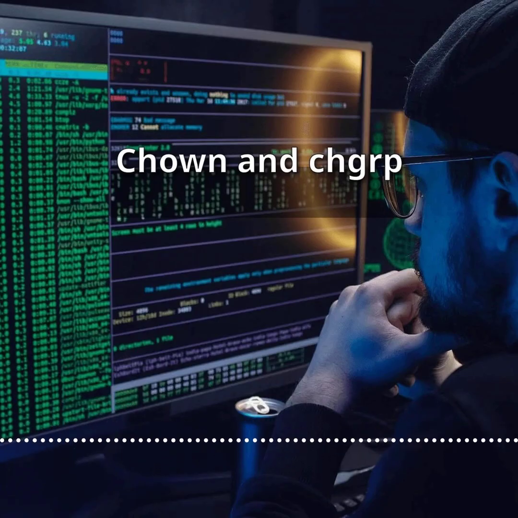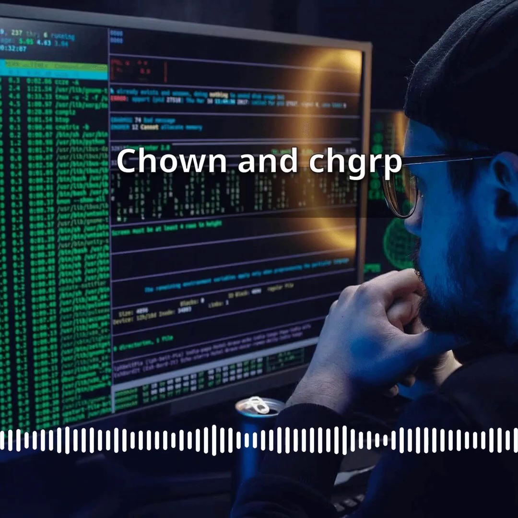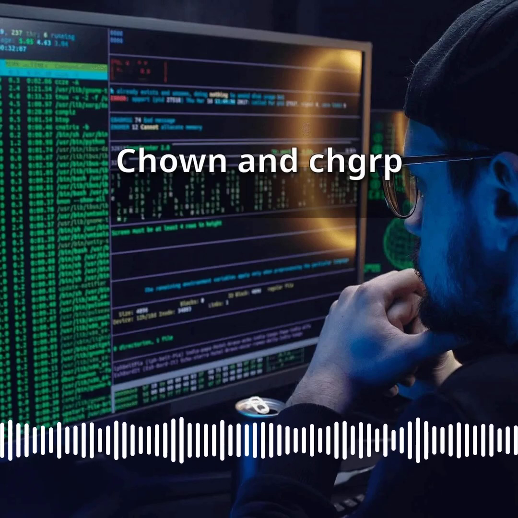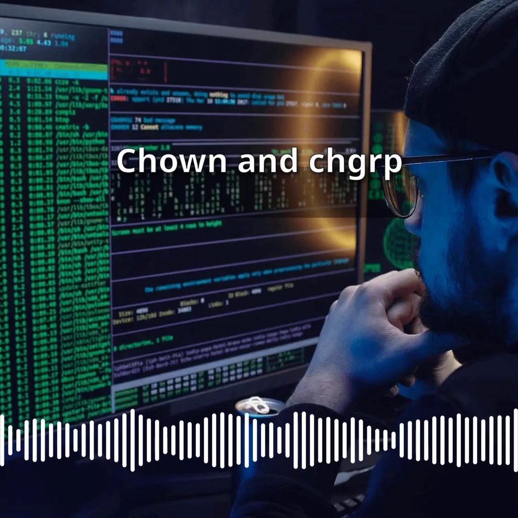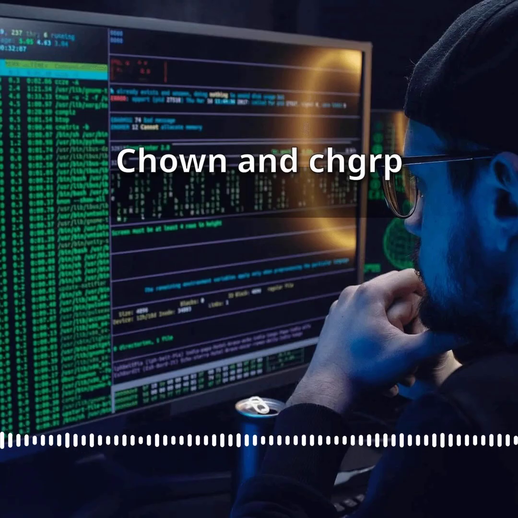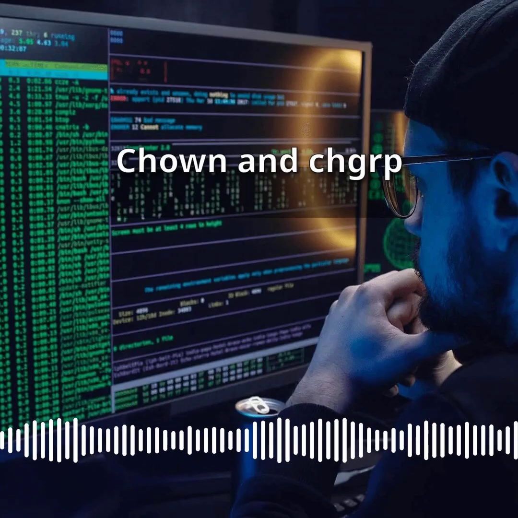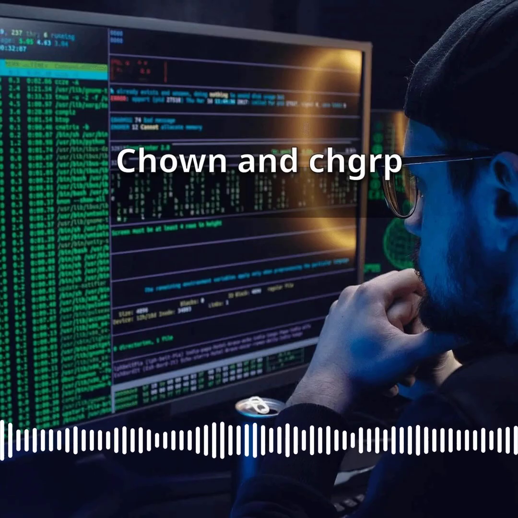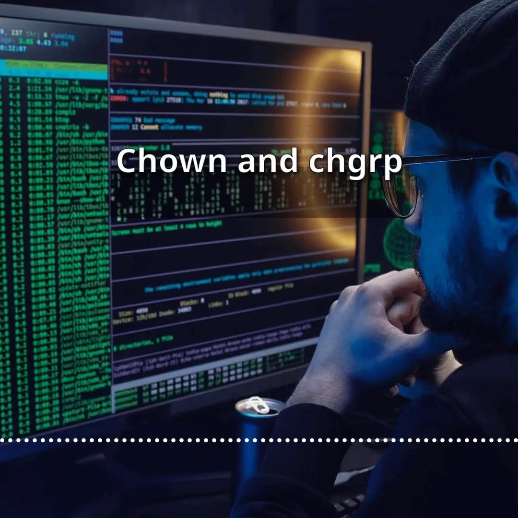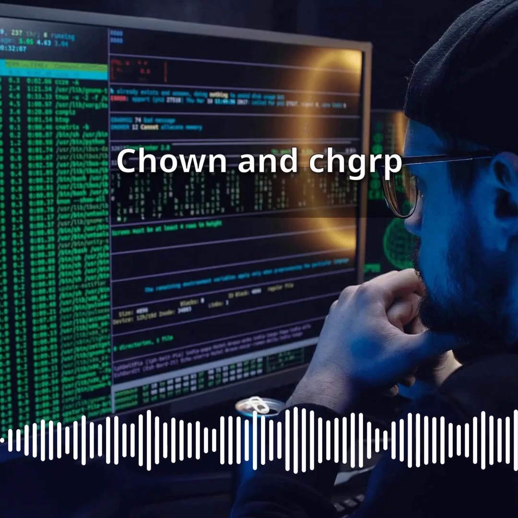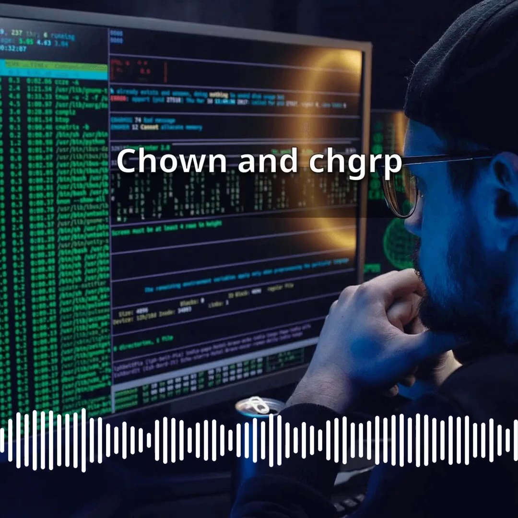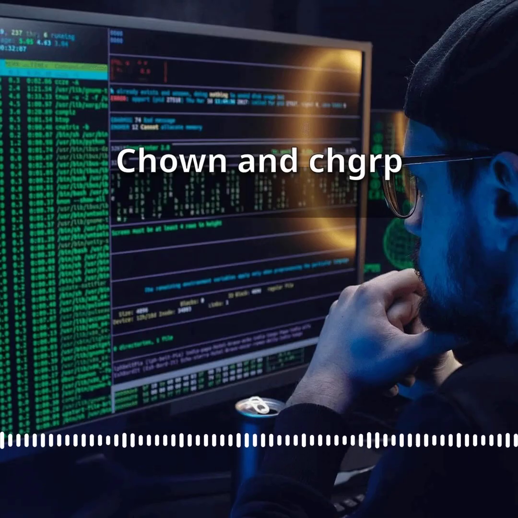web servers. Workshop brief. This workshop places you in the role of a junior Linux system administrator preparing a secure multi-user environment for a small DevSecOps team. The environment contains several directories and files representing different services: a web application directory, a shared scripts directory, a logs directory, and a configuration files directory. Your mission is to audit the current ownership state of these resources, identify misconfigurations that could represent security risks, and correct them by applying appropriate ownership assignments using chown and chgrp.